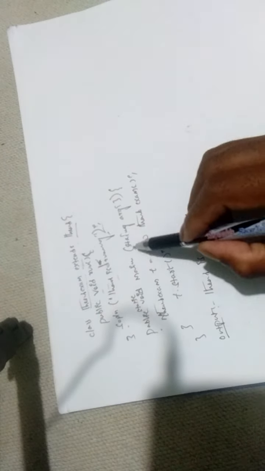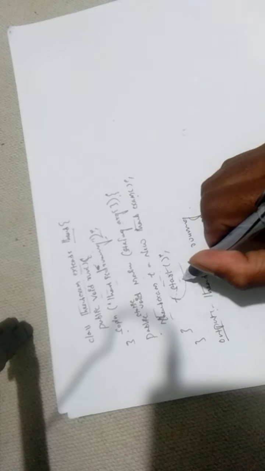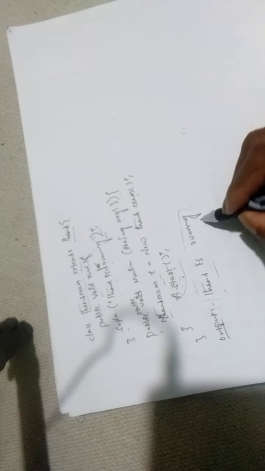After that we create the main method, public static void main(String[] args). We create the thread object: ThreadExample t = new ThreadExample. Then we call the start method. When we use the start method, it goes to the run method and executes it. We get the output: thread is running. That is extending the Thread class; the newly created thread will be executed.